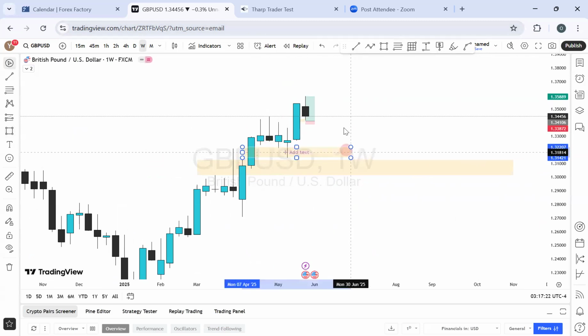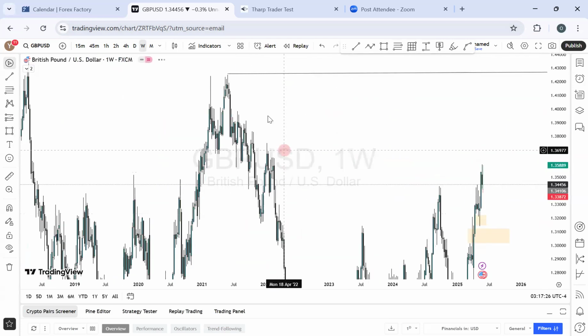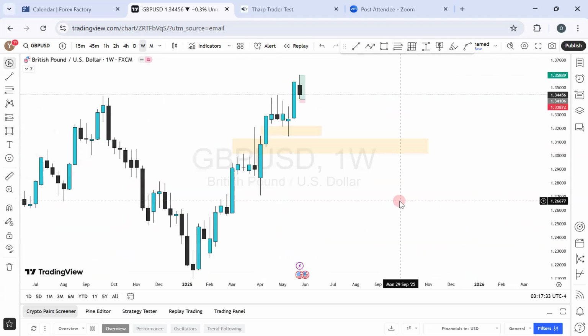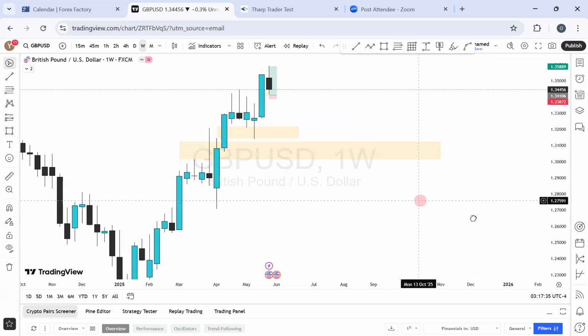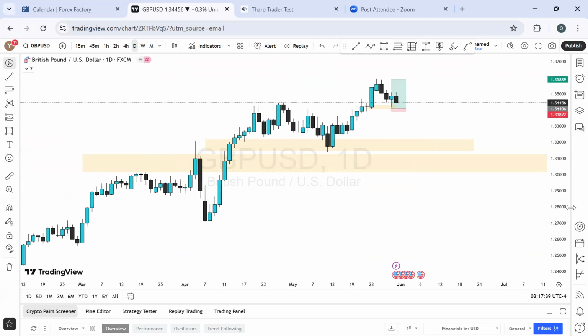If not, we would have been expecting that the price may likely come here and grab liquidity and move on to push towards the higher price level right here. But that is not the case right now. So what exactly are we looking at? We had a bearish last week, and how will that affect our trading this week? How will that gauge our expectation? Go to the daily time frame. Let's see what we have.